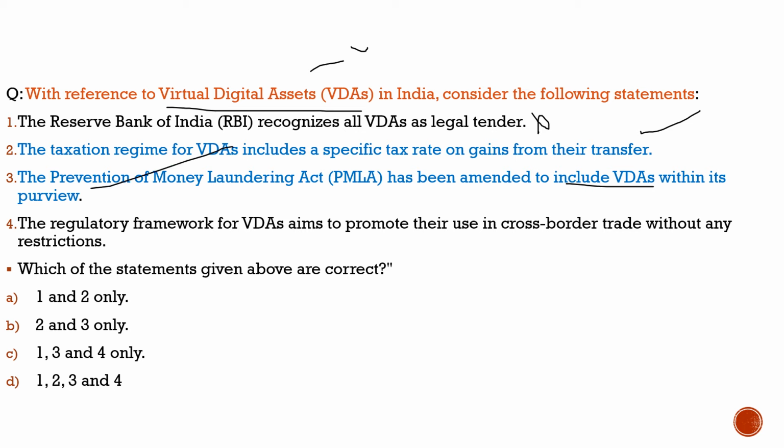Fourth statement: the regulatory framework for VDAs aims to promote their use in cross-border trade without any restriction. This is totally incorrect, because when you regulate VDAs, the aim may be to promote their use in cross-border trade, but with some restrictions. Restrictions would definitely be there. So with respect to this question, the correct statements are statement 2 and statement 3.